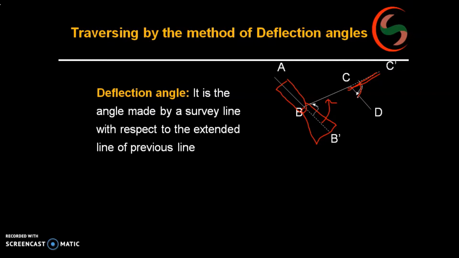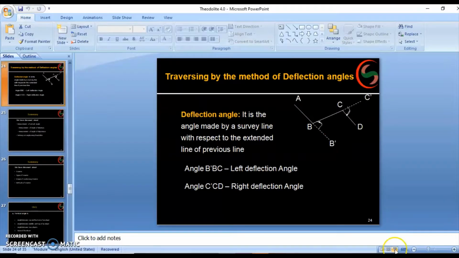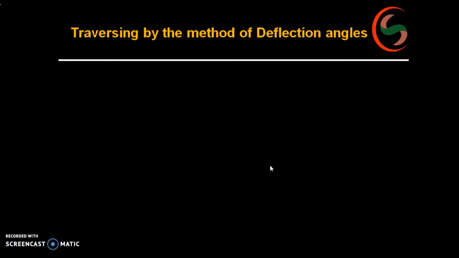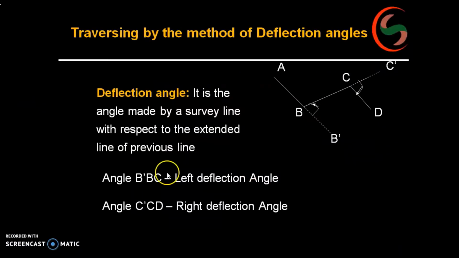And towards the right side, what is called? Right hand side deflection. If you see exactly, figure will be like this. So angle B dash BC, this is nothing but left hand deflection angle, and C dash CD is nothing but right hand deflection angle. In this way you can perform the things.